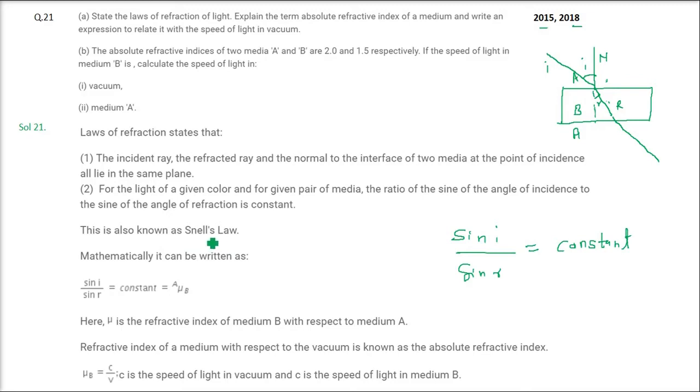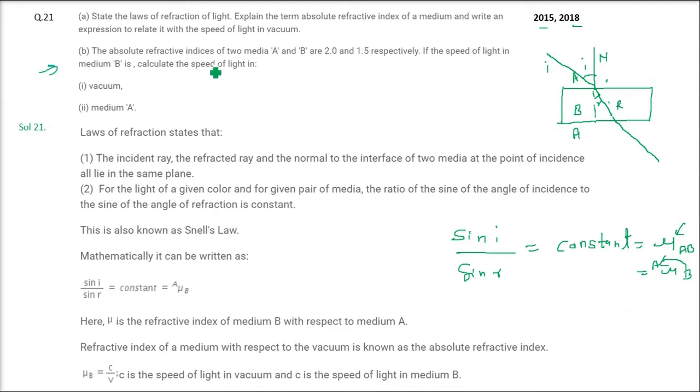Mathematically we write this constant as mu, and sometimes we write it as mu AB, from A to B. So mu is the refractive index. This is the refractive index of B with respect to medium A.